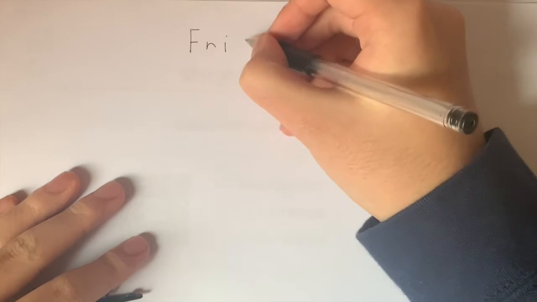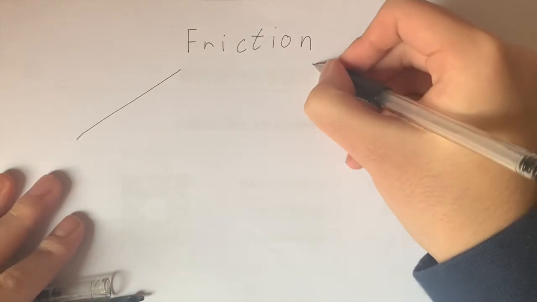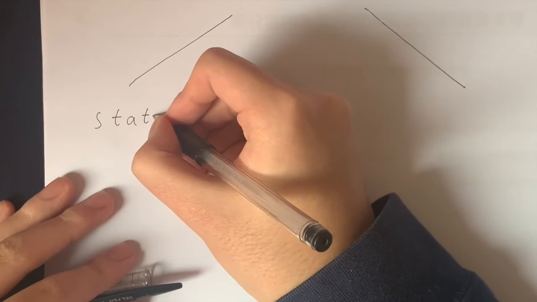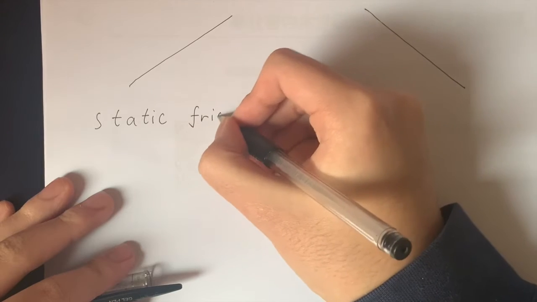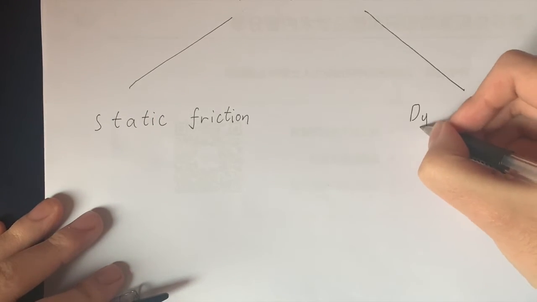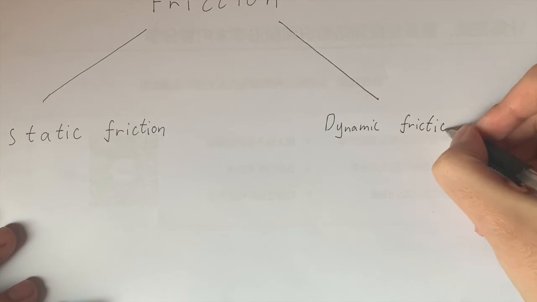What determines the magnitude of friction? First, we need to know that scientifically there are two types of friction. One is called static friction, where there is a tendency to resist motion between two surfaces that are relatively static. Then there is dynamic friction, when two surfaces move past each other.